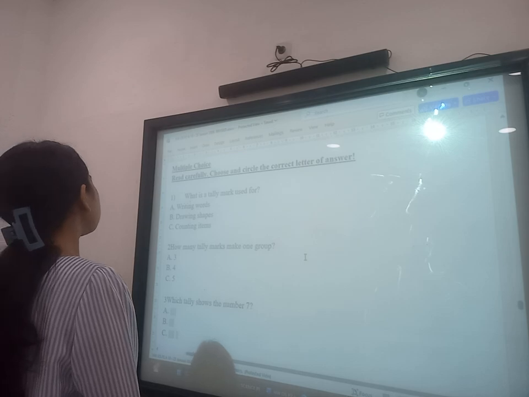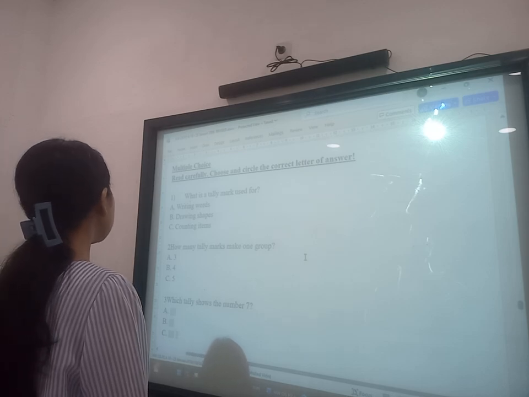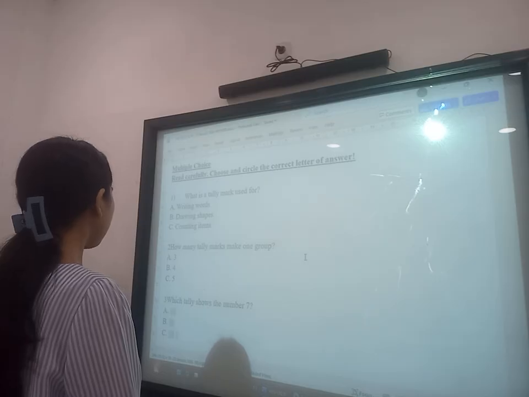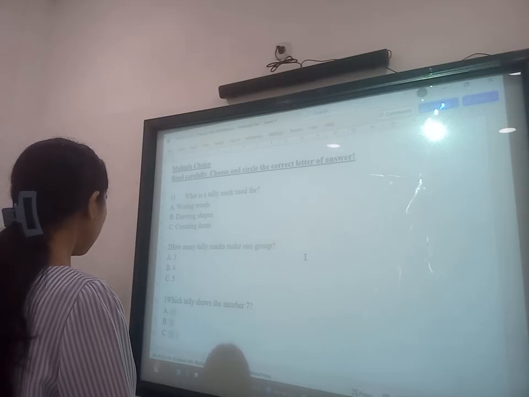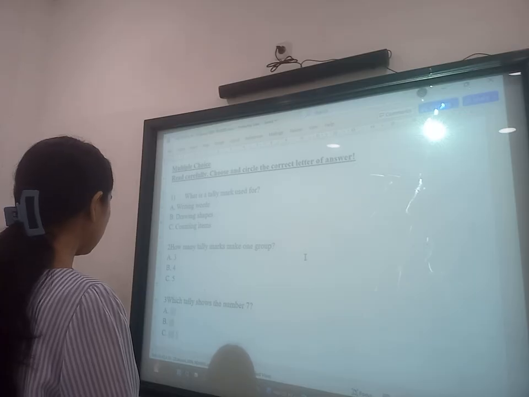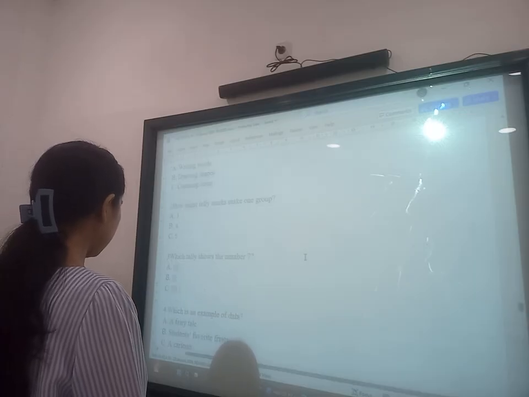1. What is a tally mark used for? C. Counting items. 2. How many tally marks make one group? C. 5. 3. Which tally shows the number 7? C. Okay.